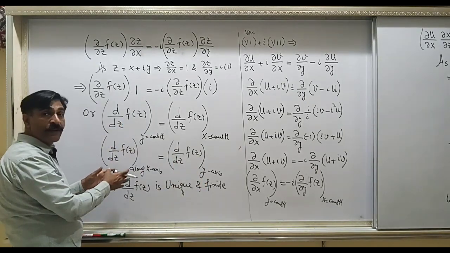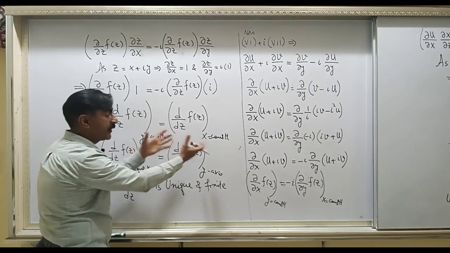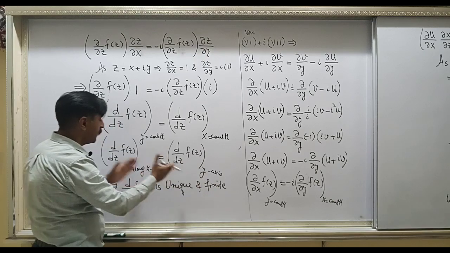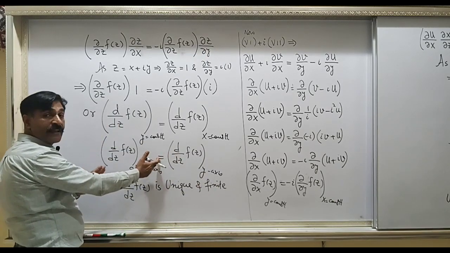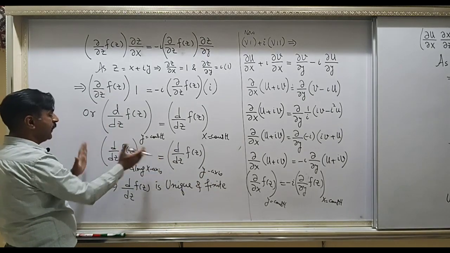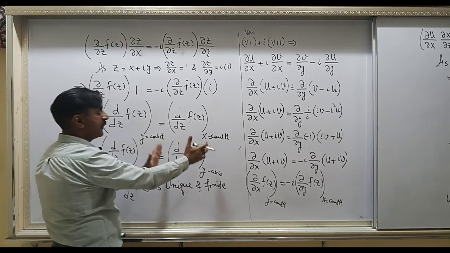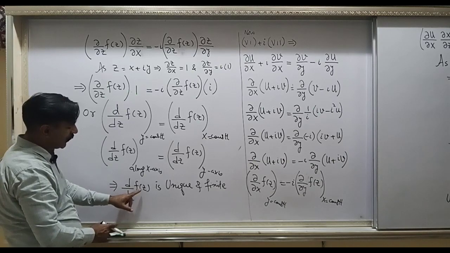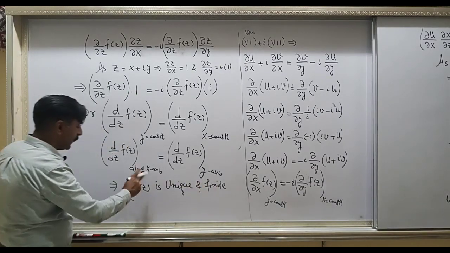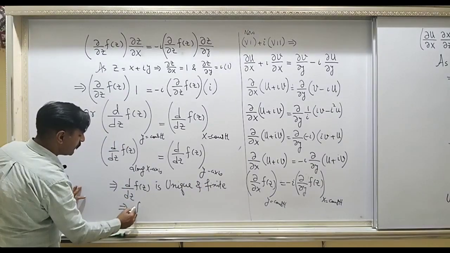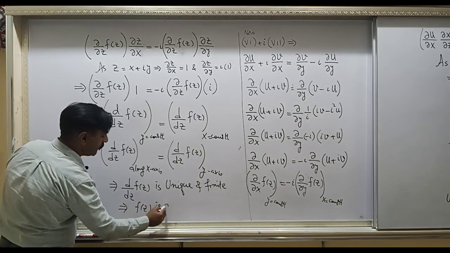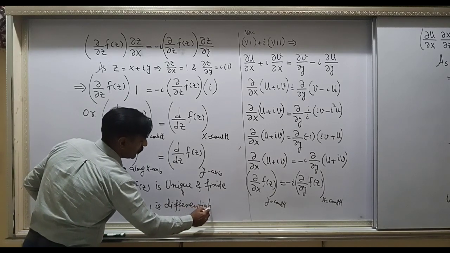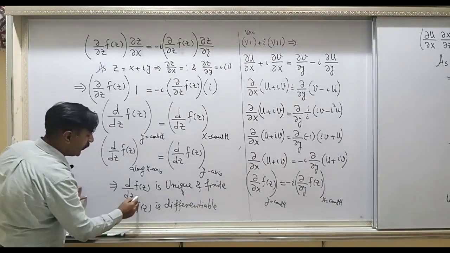On the left hand side infinity may mean something else, and on the right hand side infinity may mean something else, but these are same. Since there is an equality sign, it means certainly the left hand side is finite and the right hand side is finite. That's why I have written d by dz of f(z) is unique and finite, and this means what? f(z) is differentiable. This is what we were intending to prove.